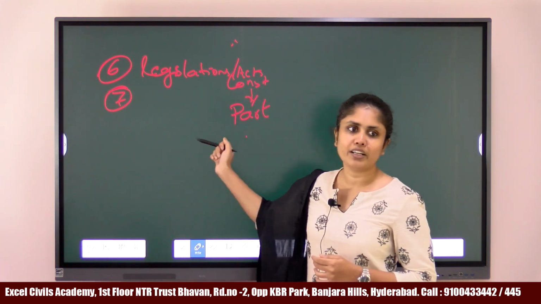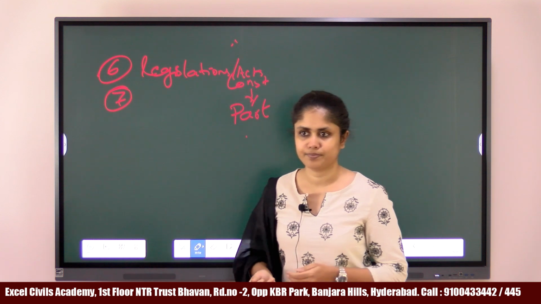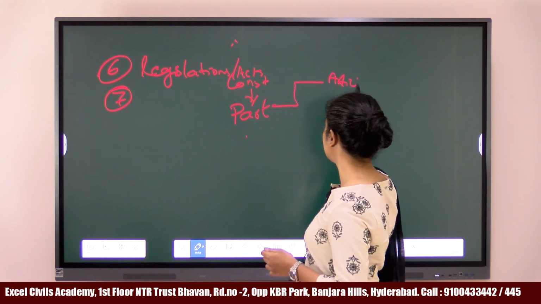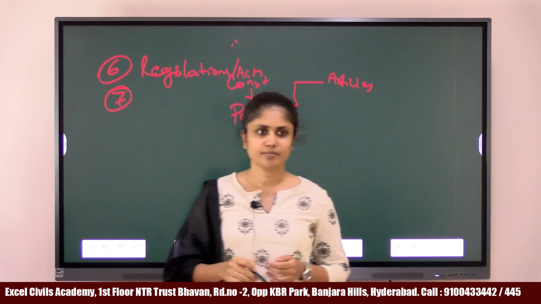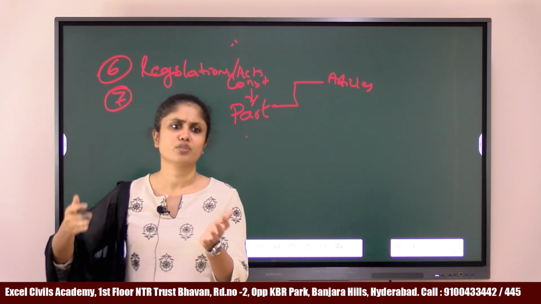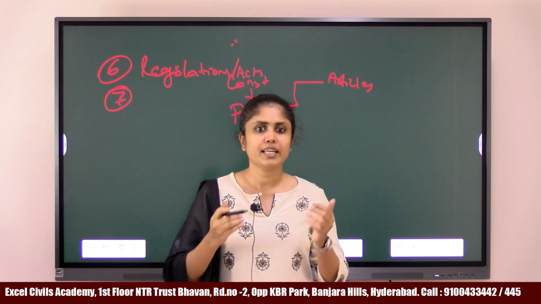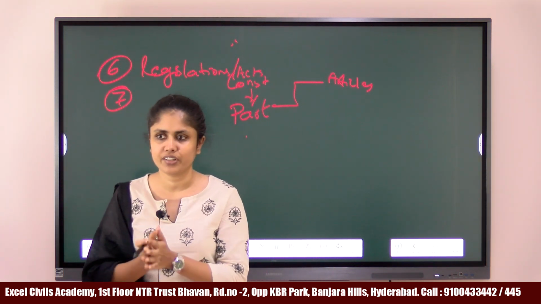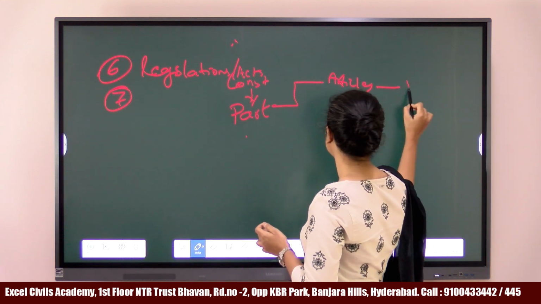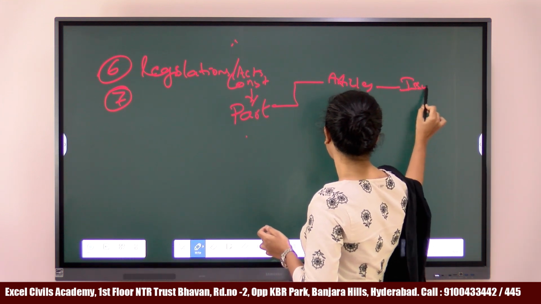Similarly, the Constitution of India also has various parts, okay? Now, within each part there are articles. For example, part 1 may have articles from 1 to 5, so on and so forth, right? Each part will have certain specific number of articles, and each article will deal with one particular issue or topic.